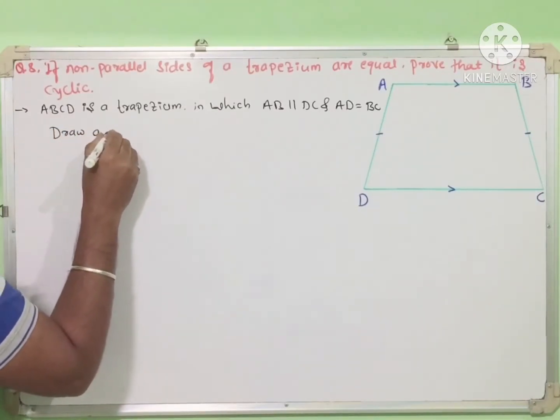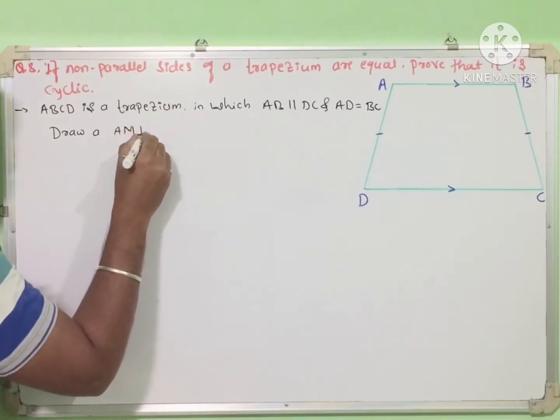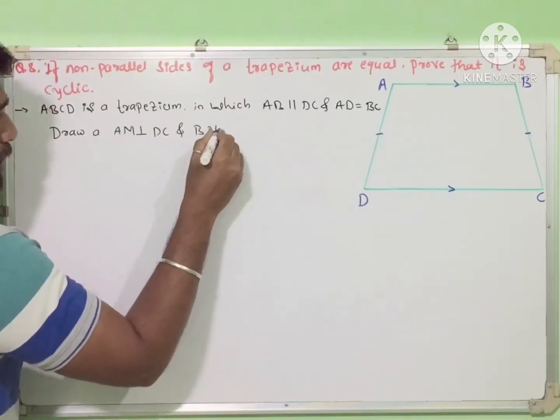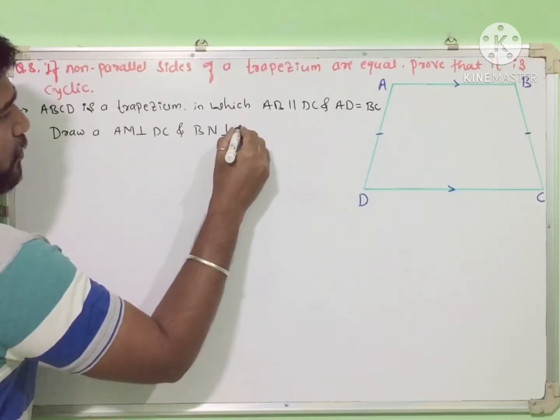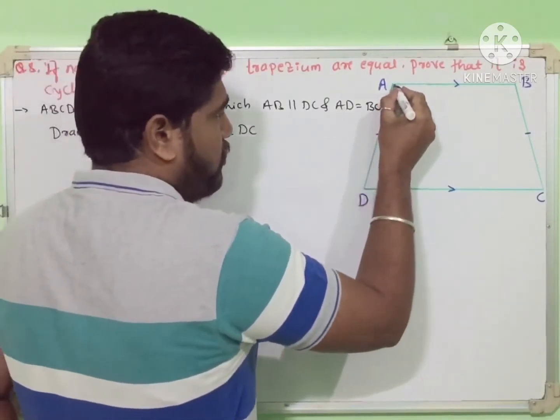So now draw AM perpendicular to DC and BN perpendicular to DC. Here we make one small construction.